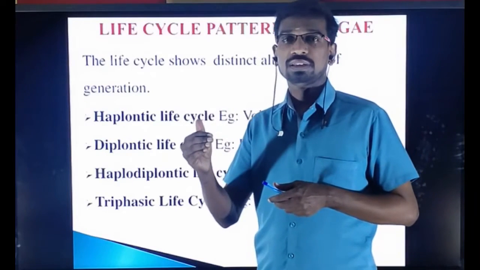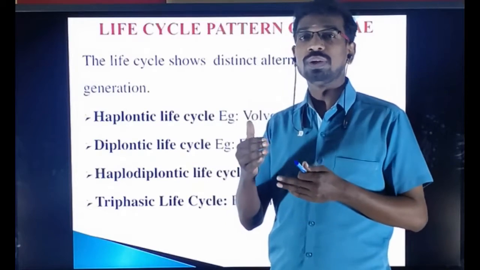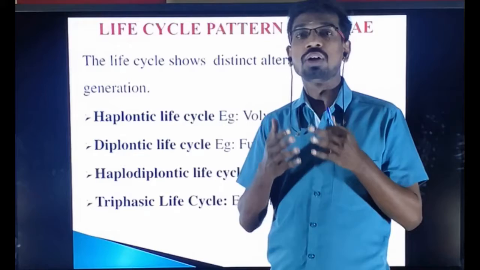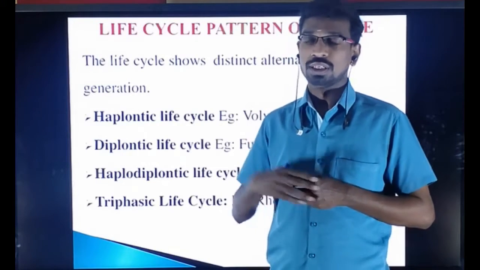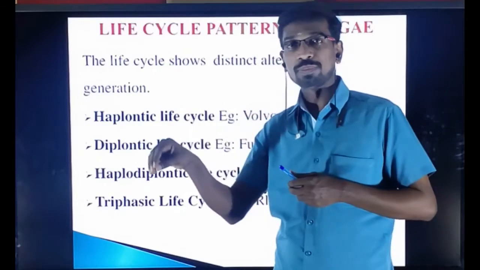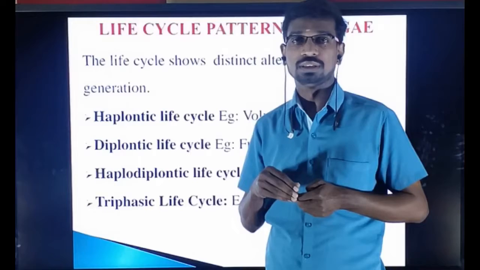Either the gametophyte will alternate with the sporophyte, or the sporophyte will alternate with the gametophyte. Okay, that is the alternation of generation. The gametophytic plant body produces a sporophyte. The sporophytic plant body again produces a gametophyte. It's one kind of alternation of generation.